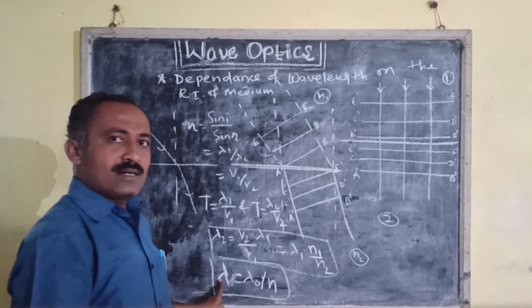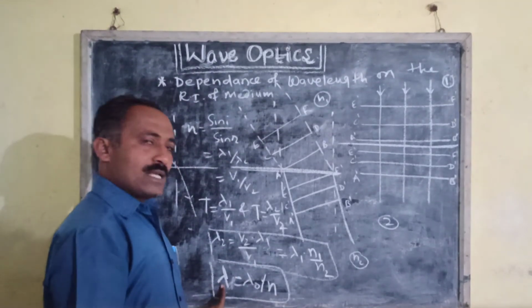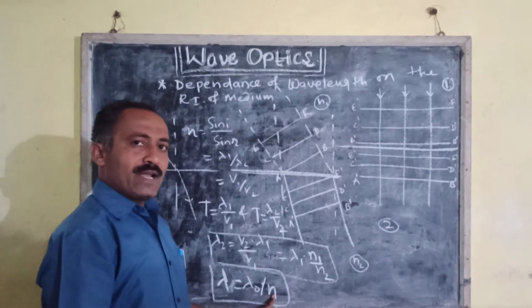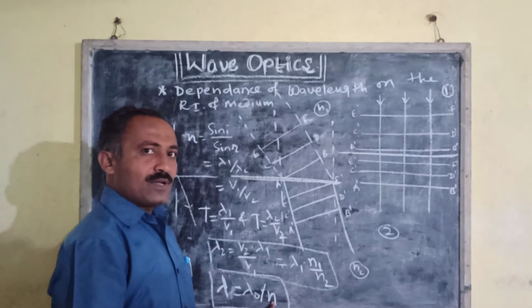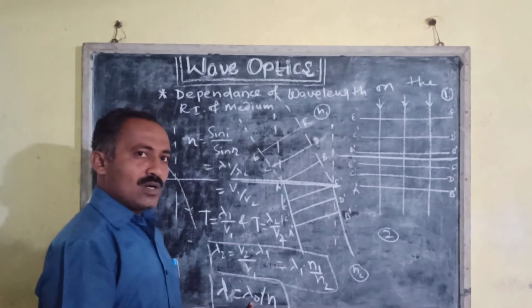Here lambda is the wavelength in the denser medium, n is the refractive index of medium 2 with respect to medium 1, the rarer medium, and lambda naught is the wavelength in the rarer medium.